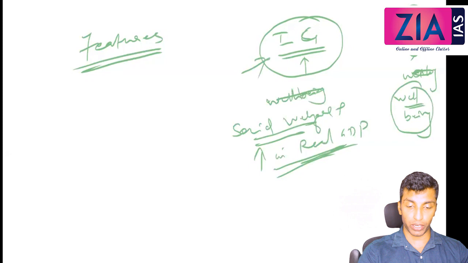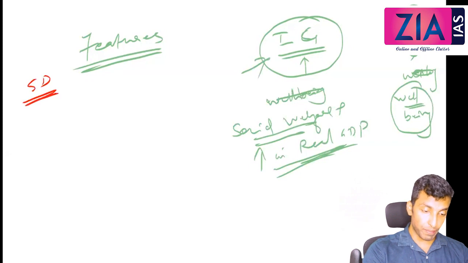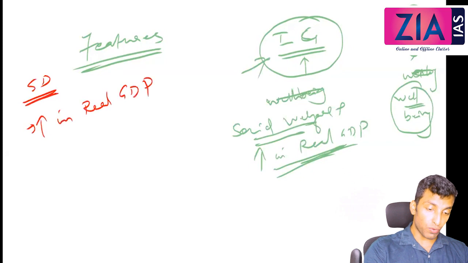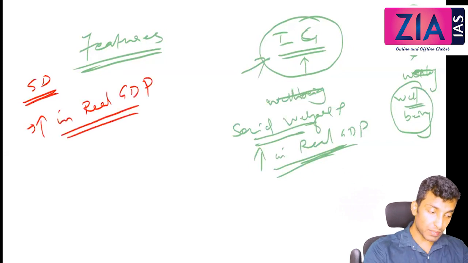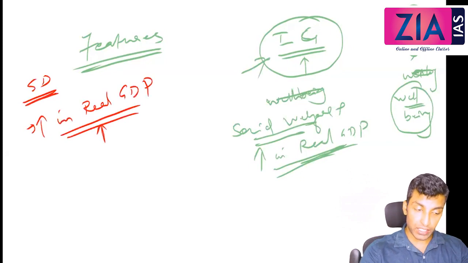That is, welfare is what matters, more important. So when it comes to sustainable development, what all things will be there? Firstly, there will be increase in real GDP. So what does this mean? Increase in real GDP means there is a development here. Okay, there is a development, that means increase in GDP, production, everything is promoted.